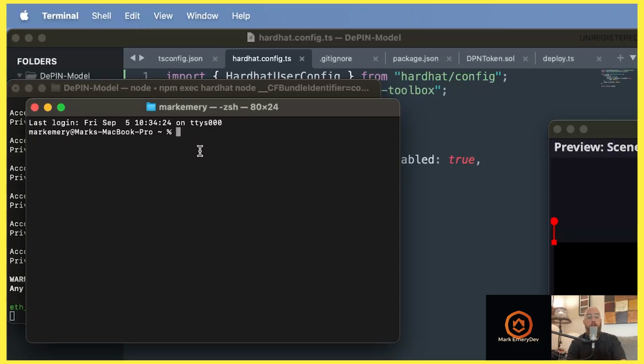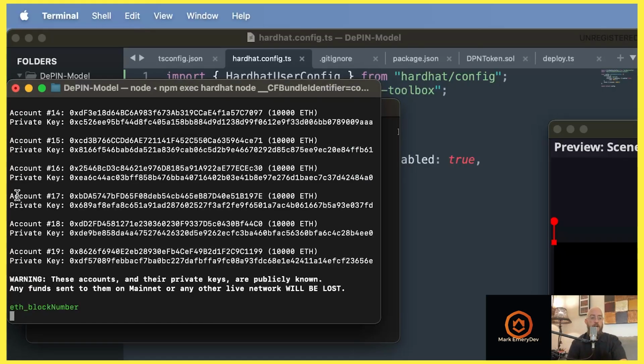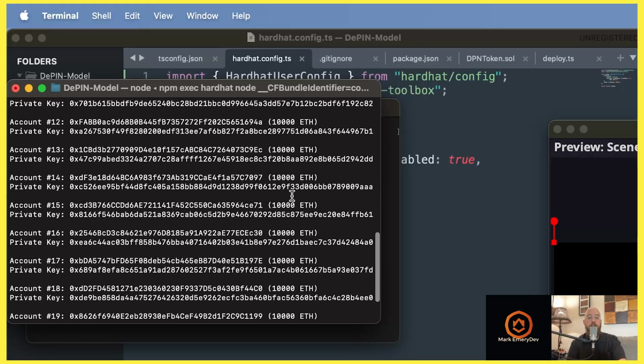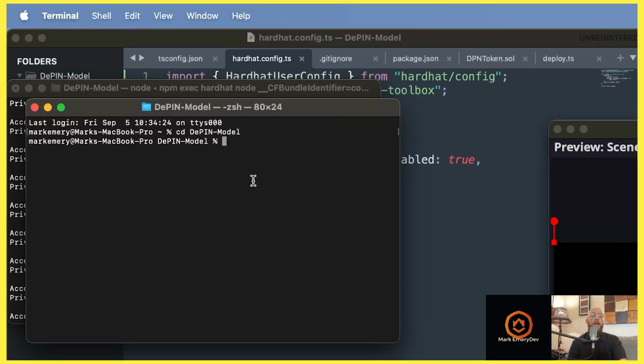So we come back here, cd DePIN model, okay? So we're in a world where all these accounts have all this staked ETH. And we're going to say npx hardhat run scripts/deploy.ts, and run it where?